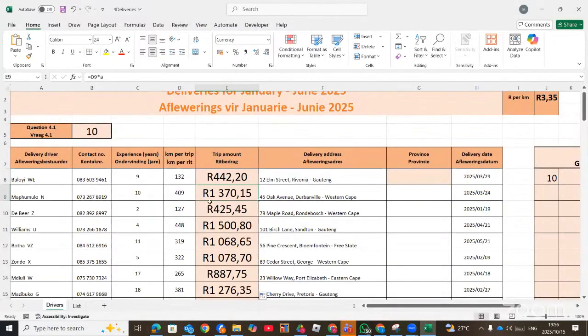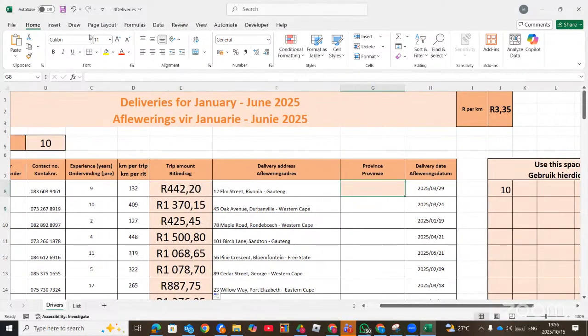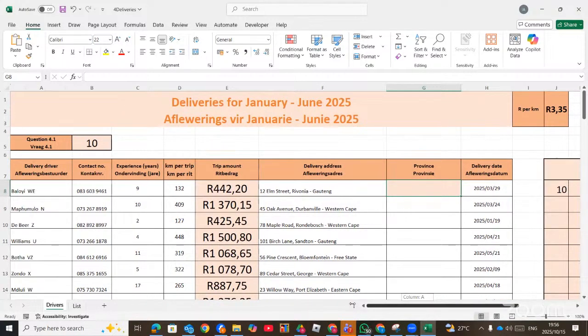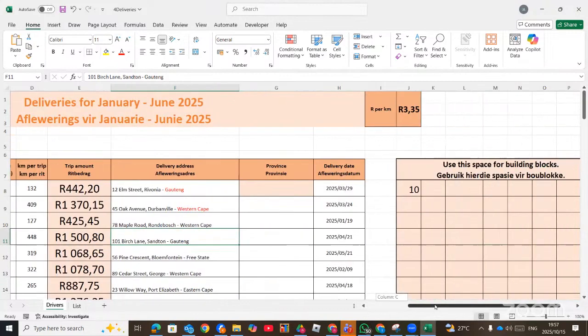Now G8, where is our G8? This is G8. When you have this type of question, you have to make use of building blocks. Now, where do we find the province? Province from the delivery address. Province is on the right hand side. You can see each province is on the right hand side and it's separated by a dash. So each province, there's a dash separating it. So you cannot say equals RIGHT and then say 10 characters. No, because Gauteng and Western Cape do not have the same number of characters.